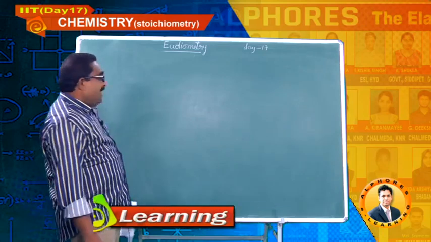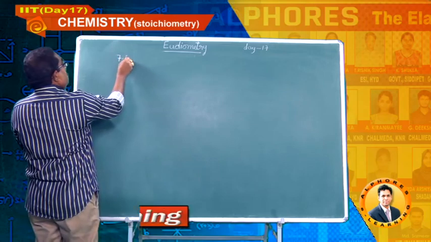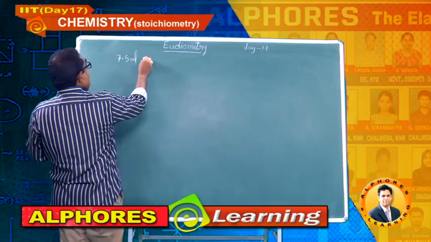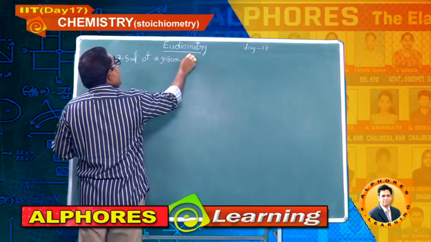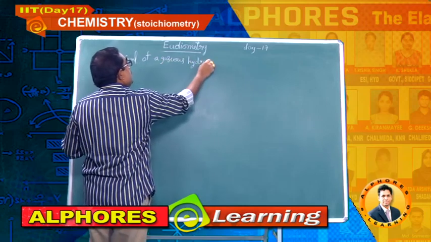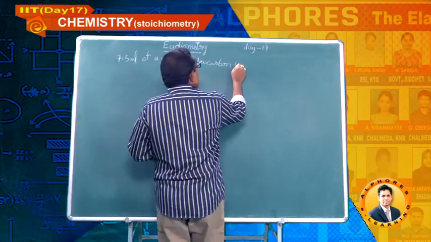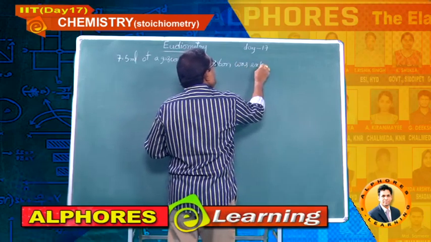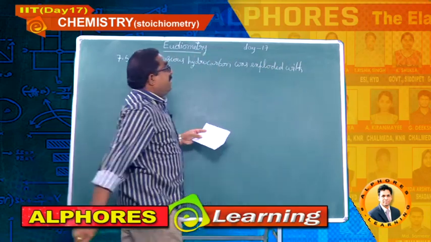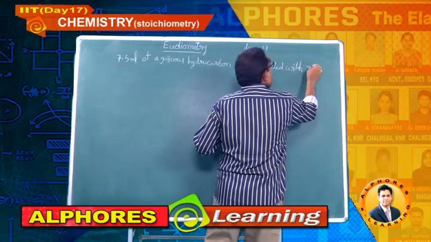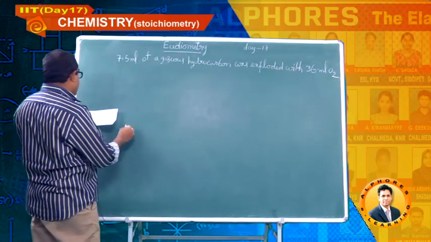Okay, students, write down this question. 7.5 ml of a gaseous hydrocarbon was exploded with 36 ml oxygen.